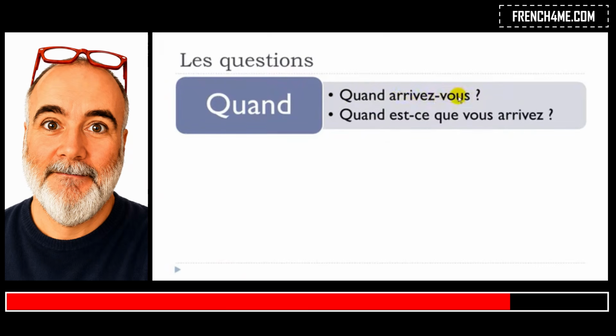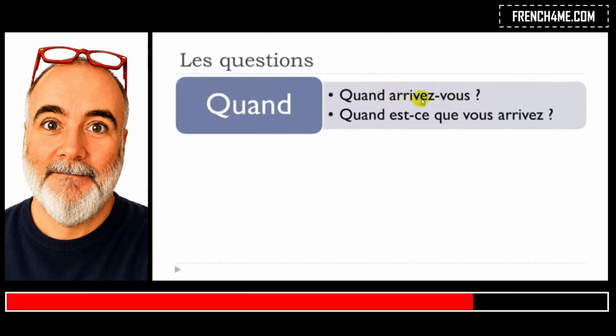So normally, of course, the subject is before the verb, okay? But the correct way to make a question, if you start with this quand, is to change the order. So first you put the verb, then you put this pronom personnel, okay?